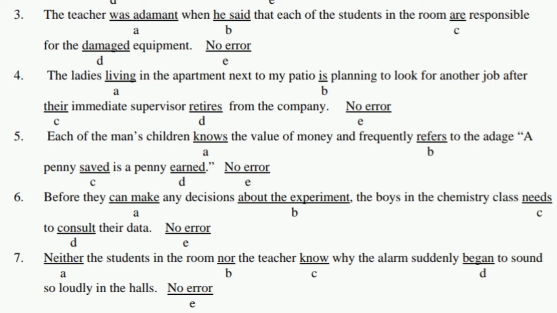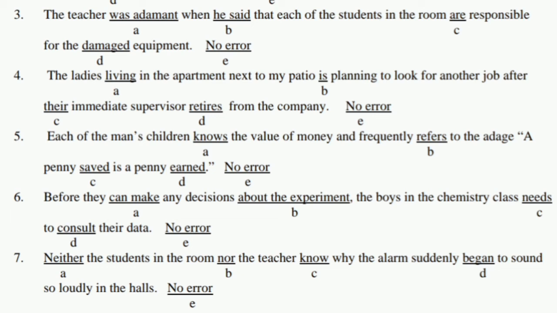Question number 4. The ladies living in the apartment next to my patio is planning to look for another job after their immediate supervisor retires from the company. Let us know where is the error. The error is in B. Why? Because I have taught a rule: plural subject plus plural verbs. Here the ladies, this one is the plural subject, but the verb here is singular. So the error is in B. The correct answer should be patio or.